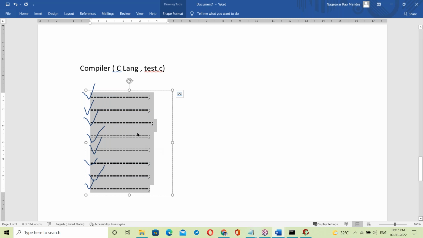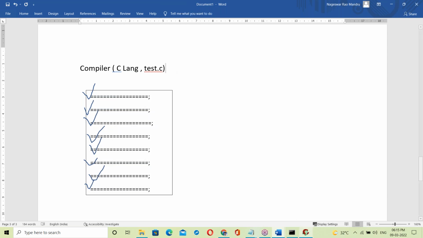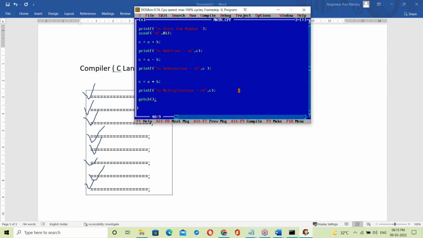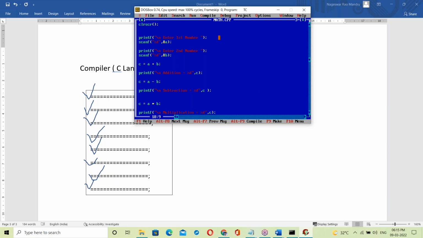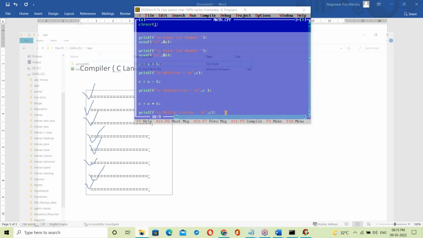So the compiler checks all the statements from top to bottom. Suppose there are no errors, what happens here? See, this is the program. Compile, no errors, success. See, this math.cpp file in the backend.